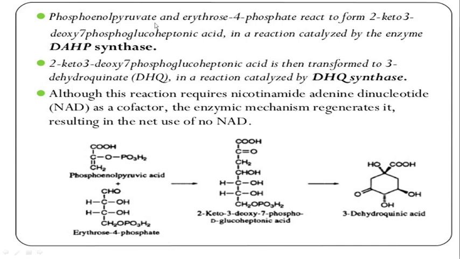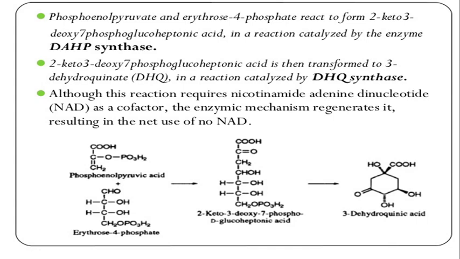It will form 2-keto 3-deoxy 7-phosphoglucoheptonic acid in a reaction catalyzed by the enzyme DAHP synthase, meaning 3-deoxy D-arabinoheptanoate 7-phosphate synthase.